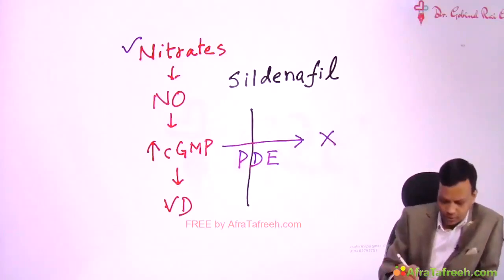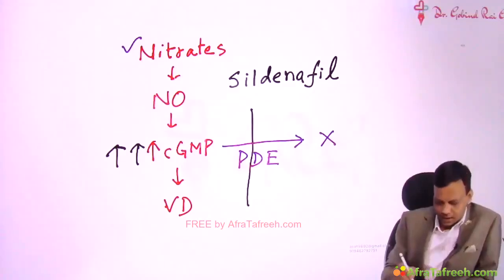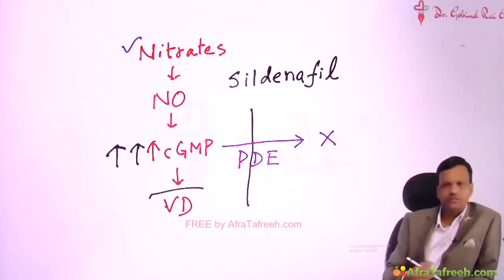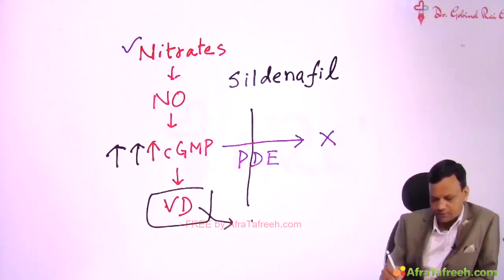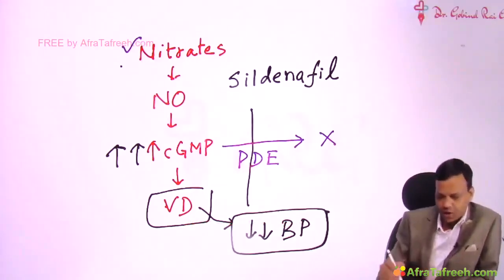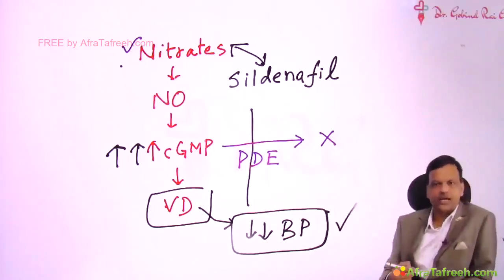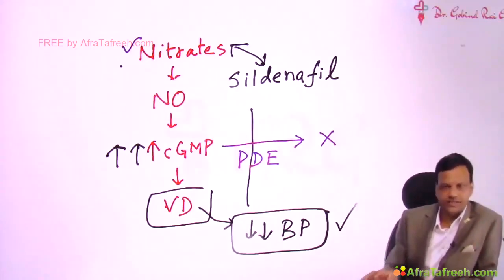So that will lead to very high levels of cyclic GMP that result in very severe vasodilation, and that extensive vasodilation will be responsible for very severe hypotension. So the person will develop severe hypotension. It is very important that nitrates should not be combined with sildenafil, otherwise severe hypotension can occur. So this is a very important drug interaction with nitrates.